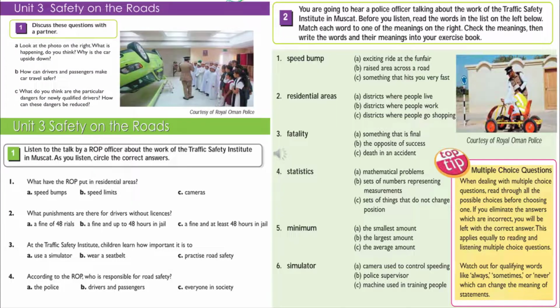So it is our responsibilities. You need to think about the two activities. You need to understand. You can go back to the listening in order to listen again and answer the questions.